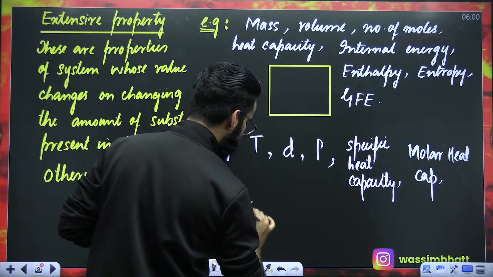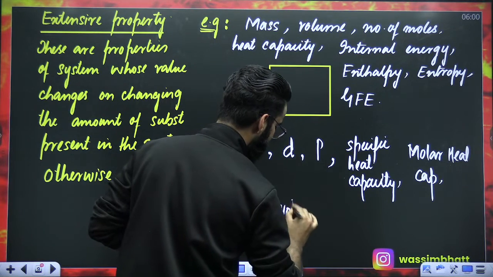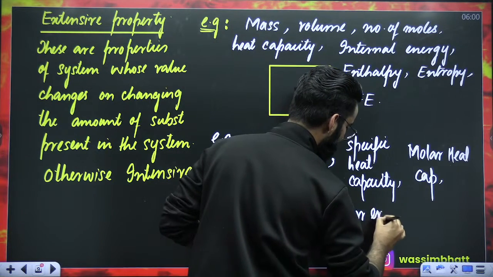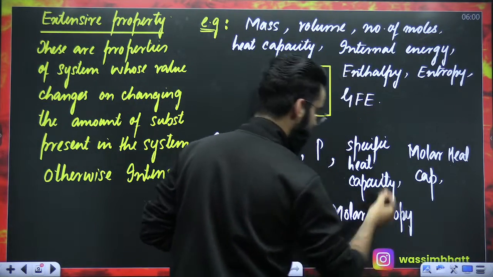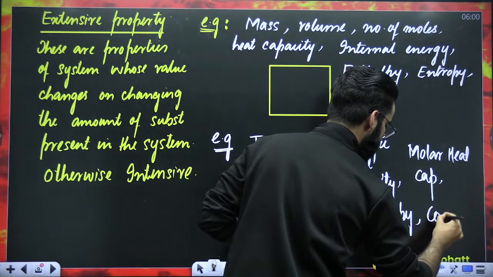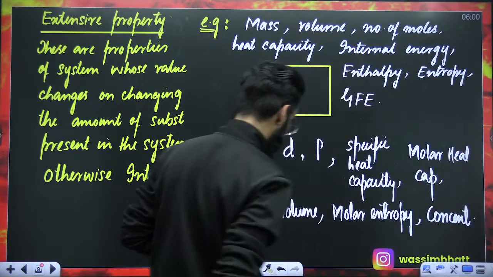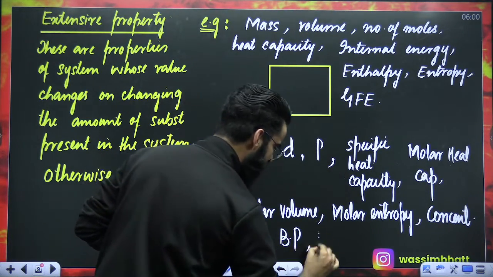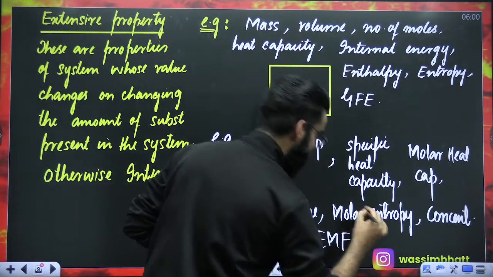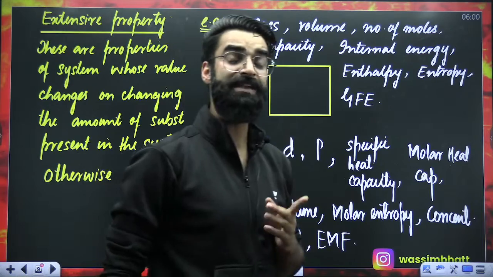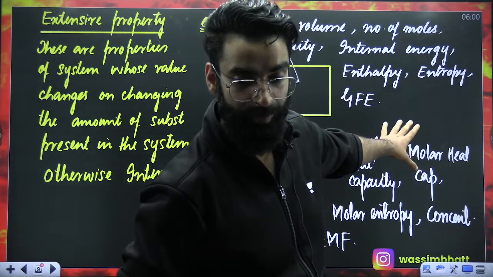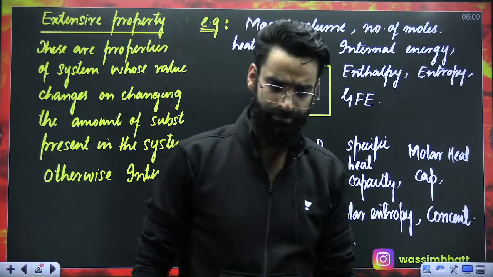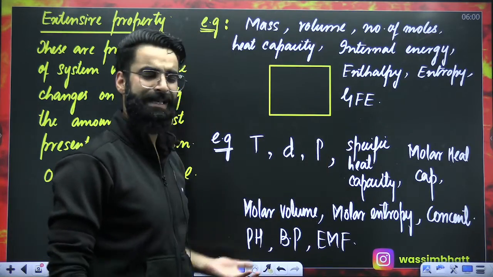There is something called molar volume. Molar volume, intensive property. Molar entropy, intensive property. Concentration, intensive property. pH, intensive property. Boiling point, intensive property. EMF, intensive property. These are all the examples of basically intensive properties. My dear students, I would want all of you to remember these intensive properties. Because the question is asked, which of the following is extensive and which of the following is intensive? You'll be given 4 options. You have to select one.